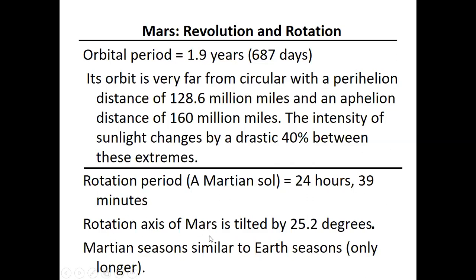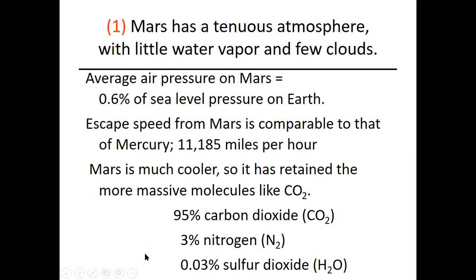Then the rotation axis of Mars is tilted by 25.2 degrees. On Earth, it is 23.5, right? So on Mars, it's 25.2 degrees. Then the Martian seasons are similar to Earth seasons, only a little longer because it's following an elliptical path.